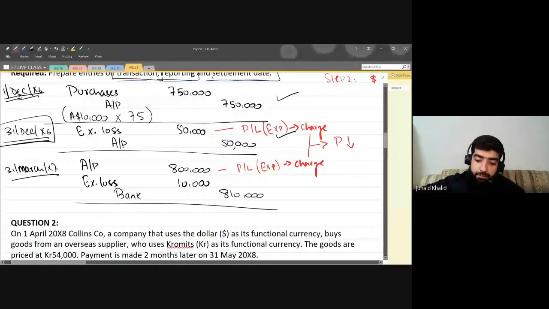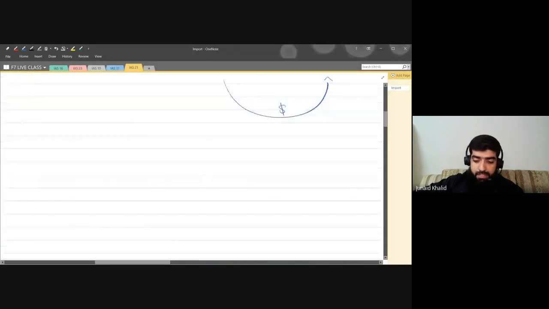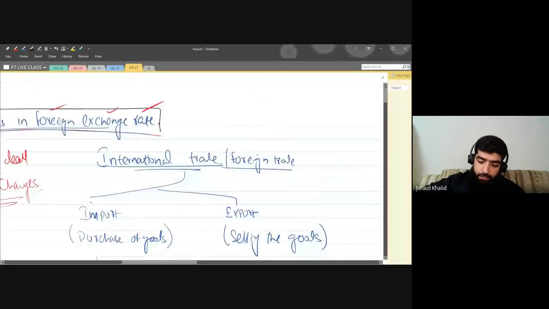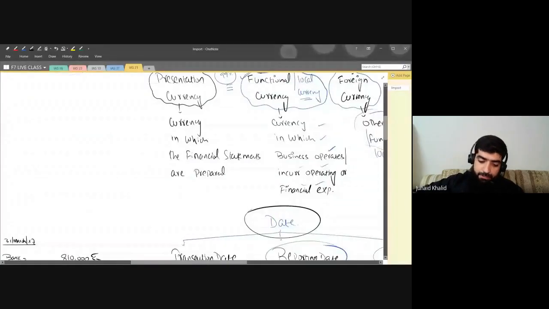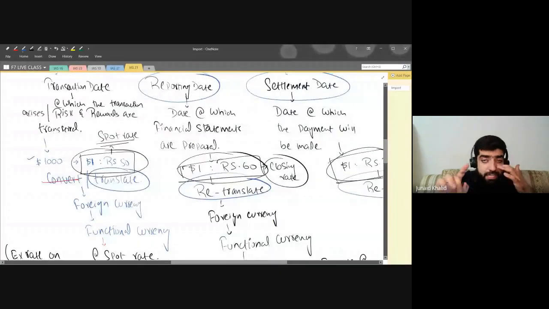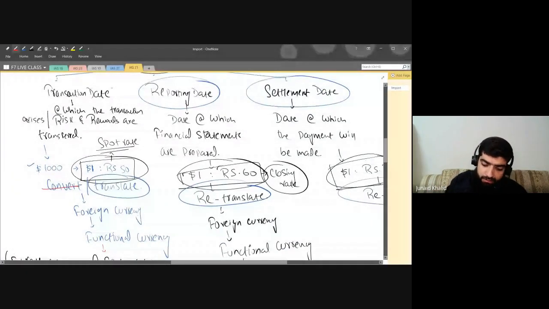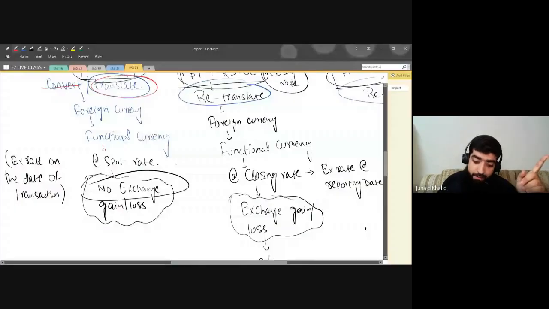Now let me recall the rules which I told you a couple of minutes ago. Once we are doing this standard, we have three types of dates. I told you that I will explain once I do the first question. At the transaction date, we are going to translate the amount at the spot rate, and we did it. And remember, there will be no exchange gain or loss.